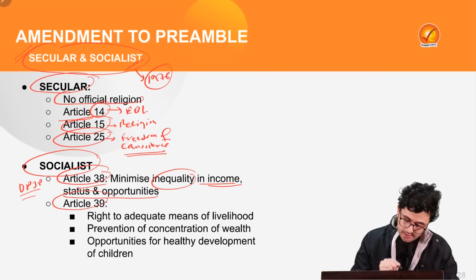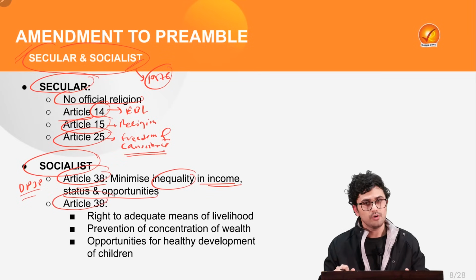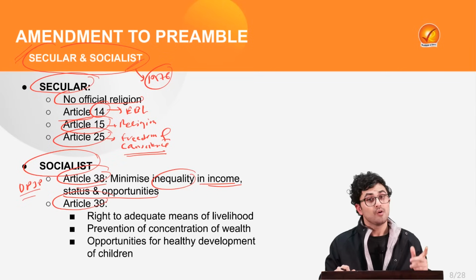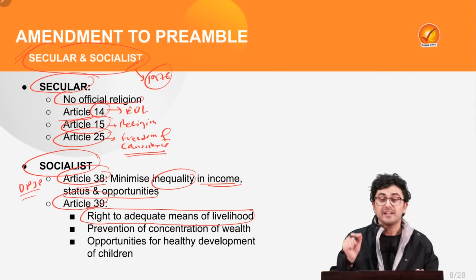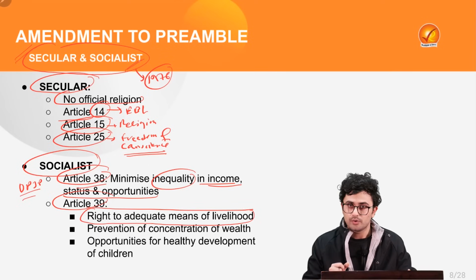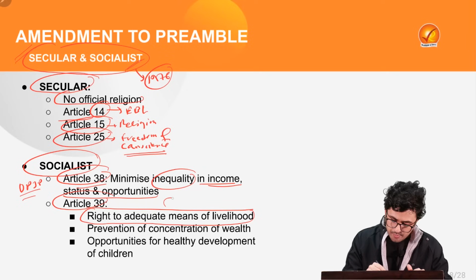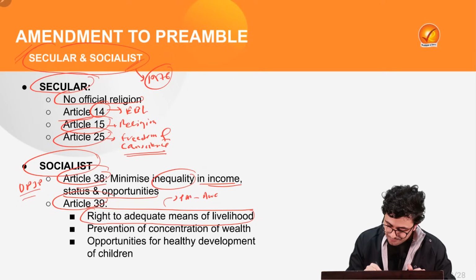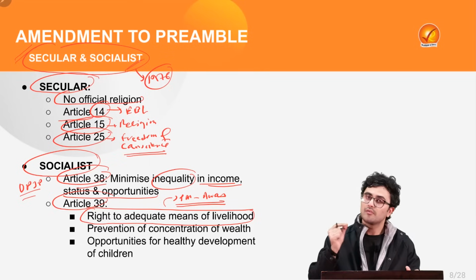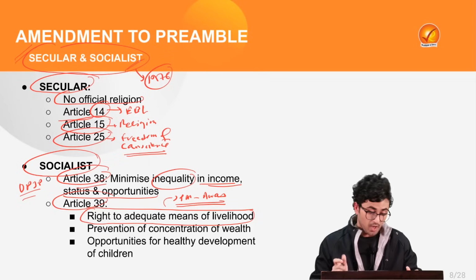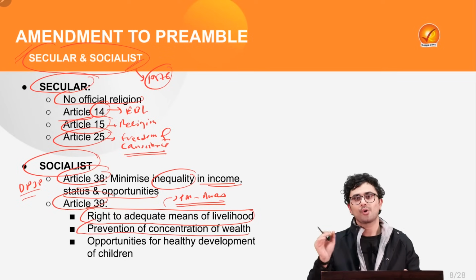Also, Article 39 lays down various guidelines for the state to follow which have socialist character. For example, it provides the right to adequate means of livelihood. Is our government trying to achieve that? Yes. Under Pradhan Mantri Awas Yojana, the government is trying to provide cheap and affordable houses for the poor section of the society. Also, it directs the state to prevent the concentration of wealth.